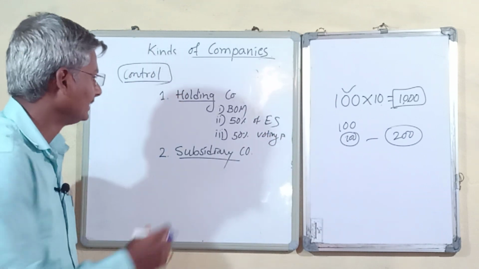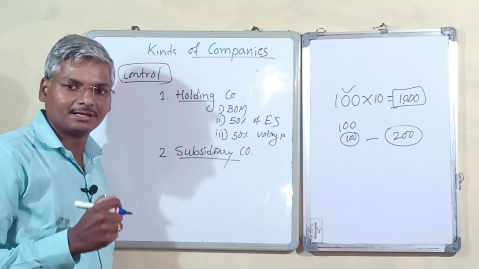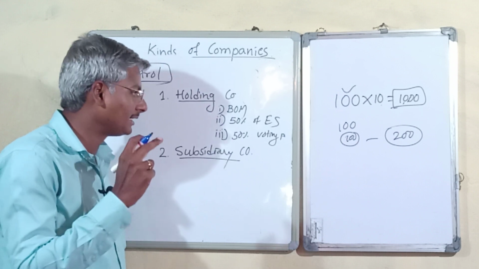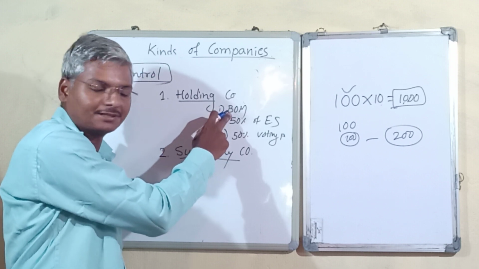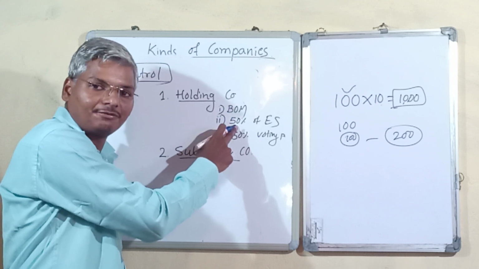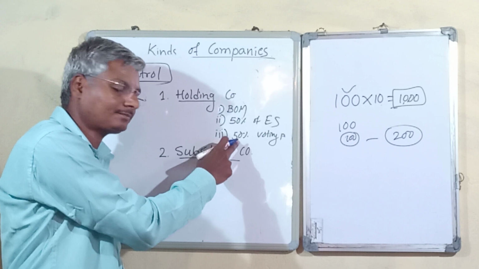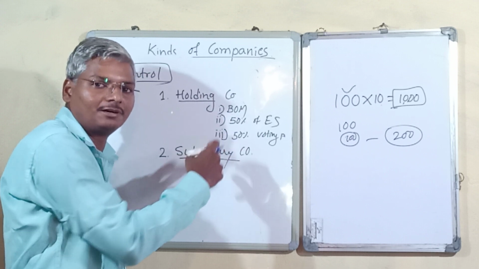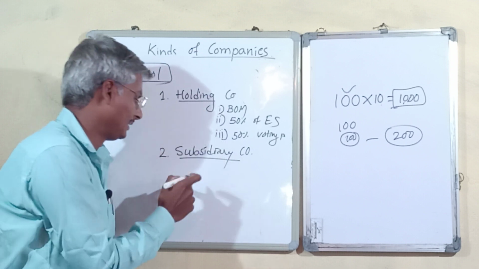We call it a holding company. A holding company has control over the composition of the board of members, or 50% of equity shares, or 50% of voting power in another company.